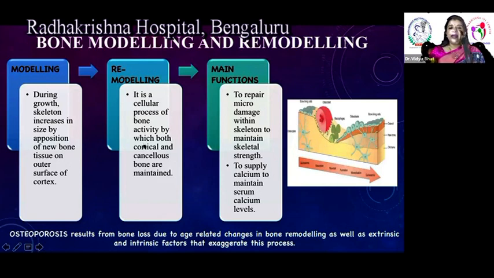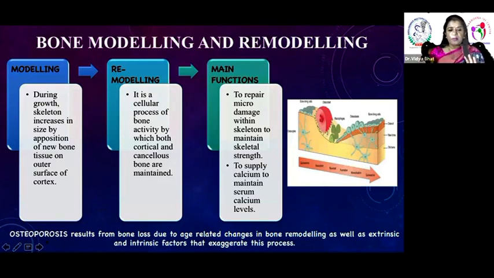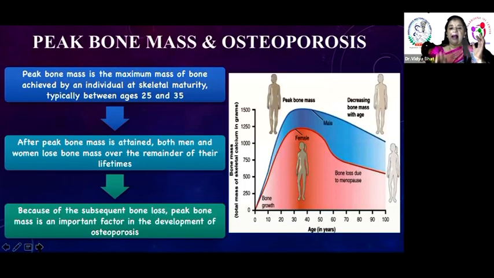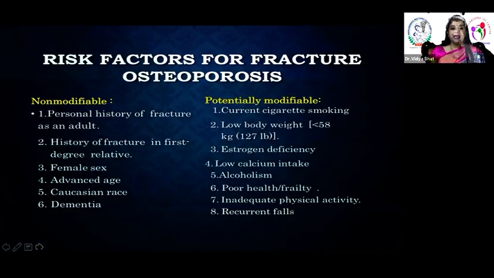Then there is remodeling and how it happens. I won't go into all these details because we are not concerned with how the pathology happens. What is peak bone mass? In young women between the ages of 25 and 35, there is a very good skeletal system and the bone density is good. But as they start aging, the risk of osteoporosis goes up. So how does it differ from other women? That is the current status, non-modifiable. That means you can't change these things in life.